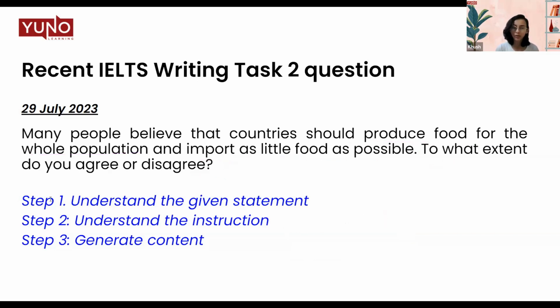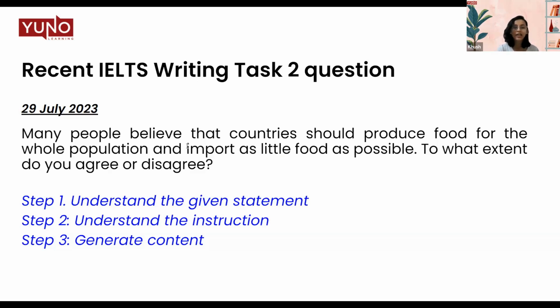We generally advise students to keep 40 minutes for writing task 2 because it is longer, and 20 minutes for writing task 1, that is your report writing. So this is how you can divide your time, and then in these 40 minutes, you can make sure that you give at least 5 minutes or less to the planning of your essay, so that when you start writing, you have a clear and concise idea of how you're going to write it down.